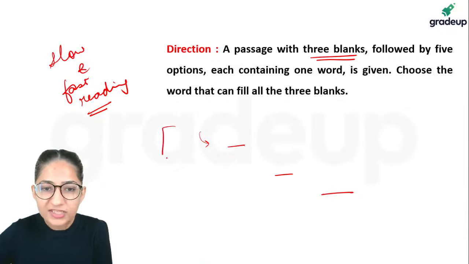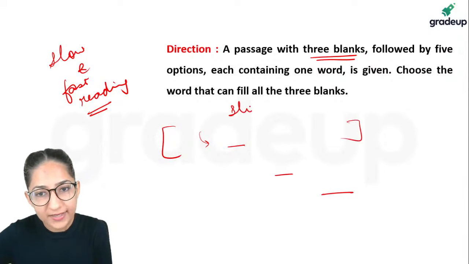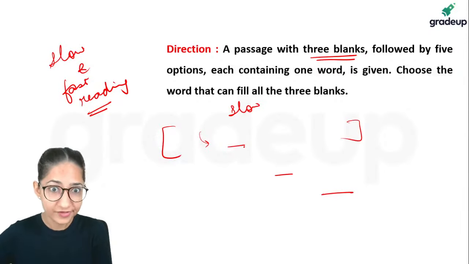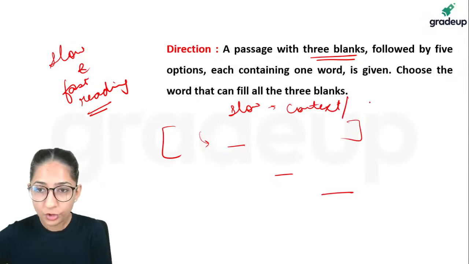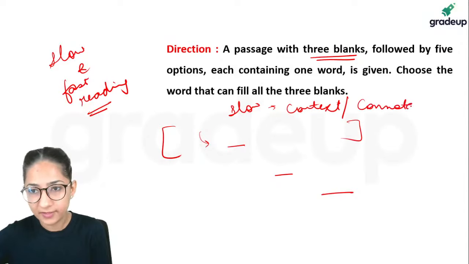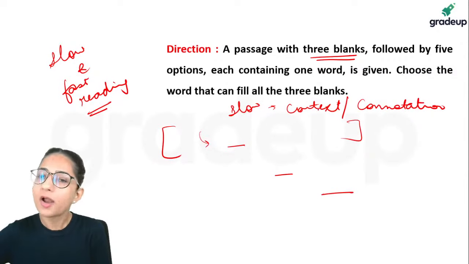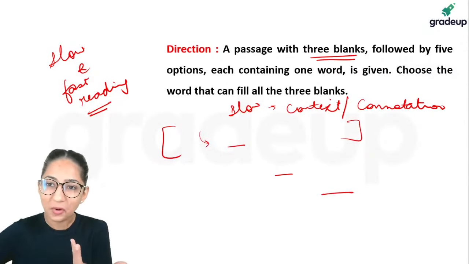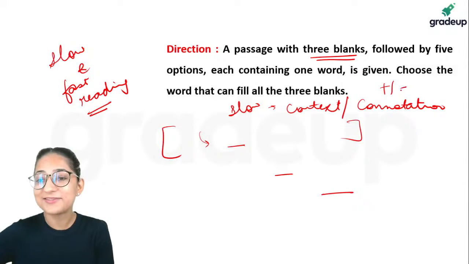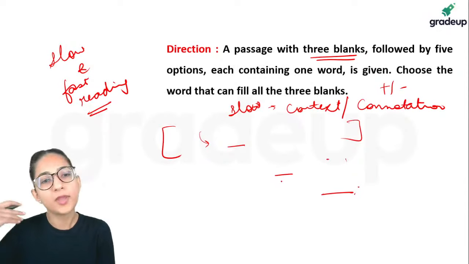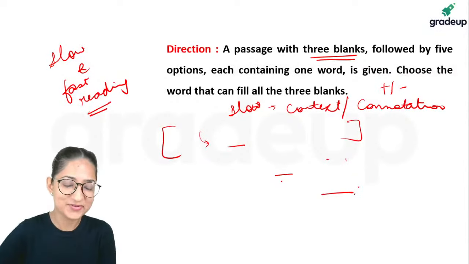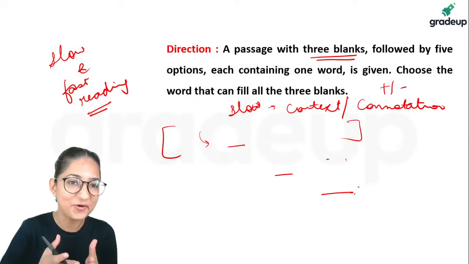So for the first blank, slow reading is required. Why? Because you want to understand the context and the connotation. These 2 things you want to understand. Context is, of course, the subject matter. What are we talking about? Connotation is whether the writer is positive about it, negative about it. So you want to have a slow reading for the first blank. Next 2 blanks you can do with fast reading also, because by that time you would have shortlisted your options.